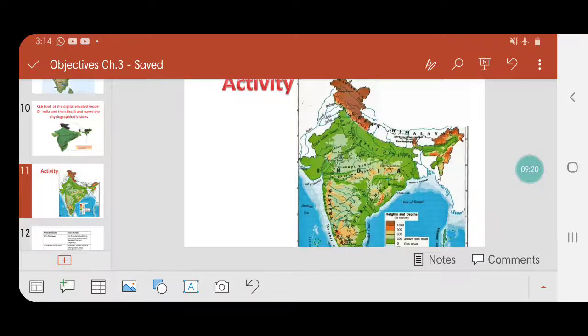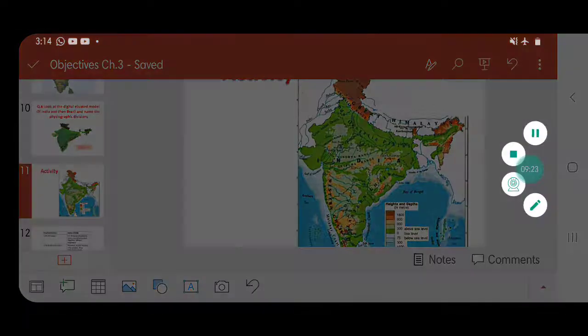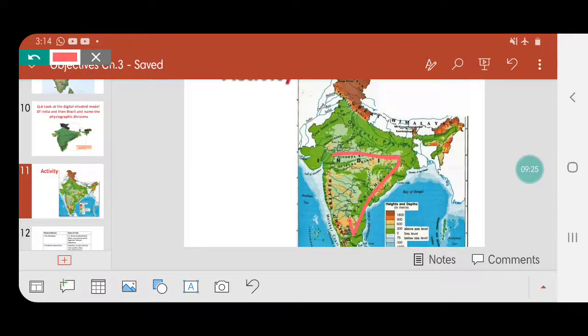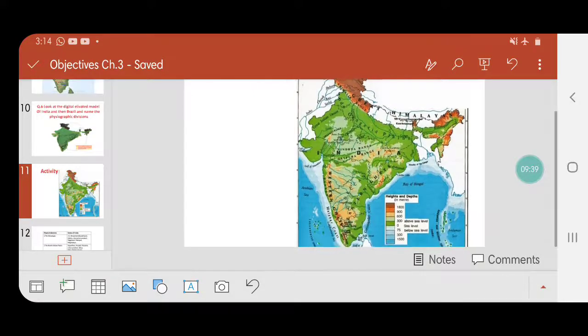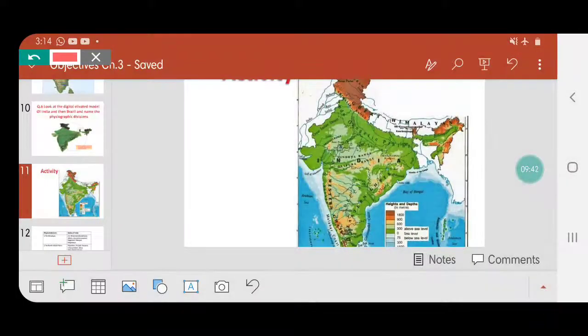Okay, the third division, that is the Peninsular Plateau. The plateau region lies mainly in Maharashtra, Karnataka, Telangana, and Andhra Pradesh. Then coming to the next division, that is the coastal plains. The coastal plains lie in the eastern states of Orissa, then we have Andhra Pradesh, and Tamil Nadu. And the western coastal plains lie in Gujarat, Maharashtra, Goa, Karnataka, and Tamil Nadu.